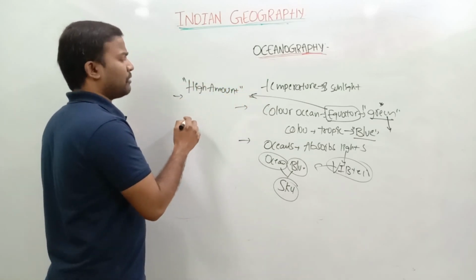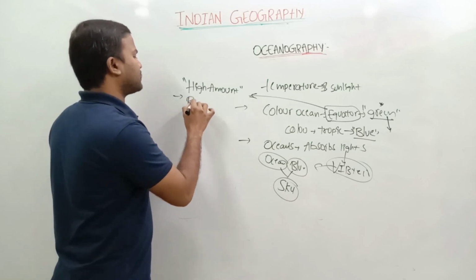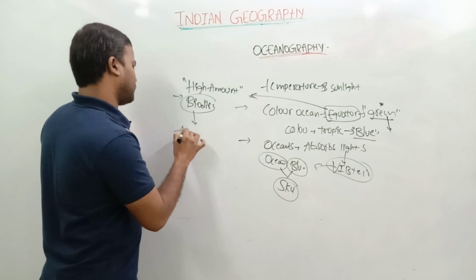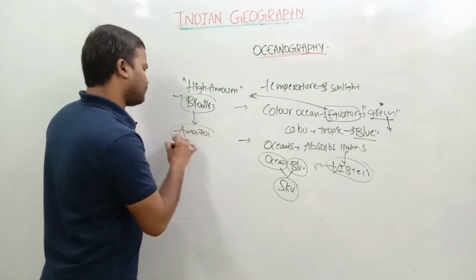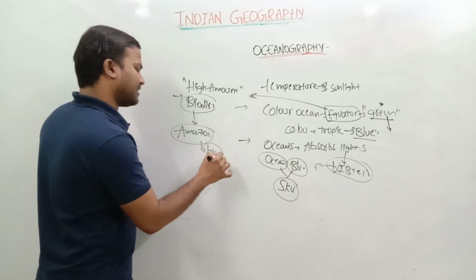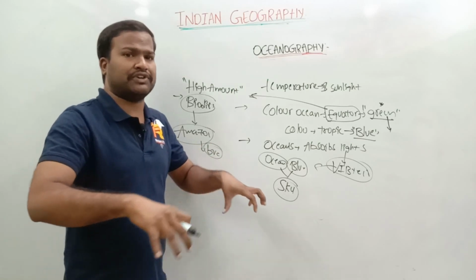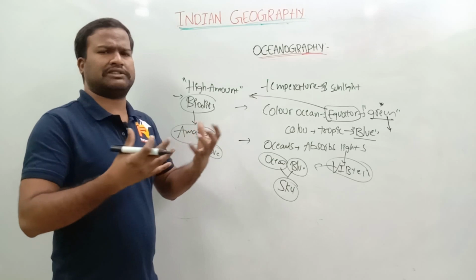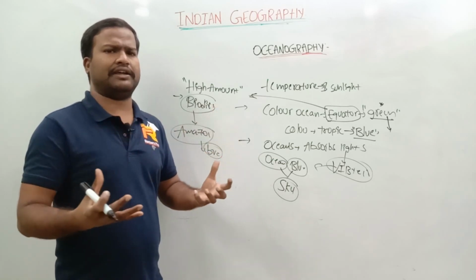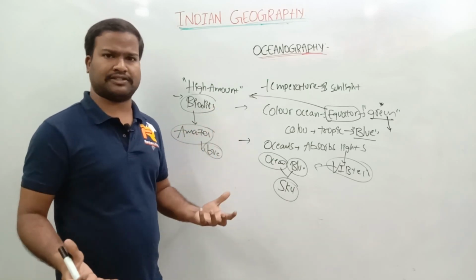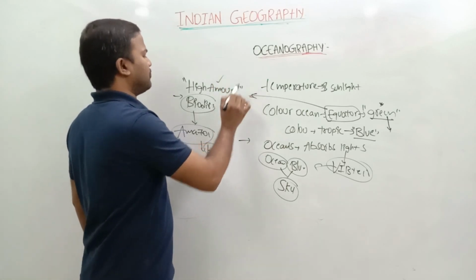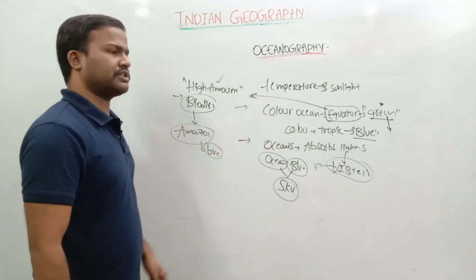Due to this high amount of rainfall, the biodiversity will be very high. If you take the Amazon example, the Amazon forest is located in Brazil, on the equatorial belt. The Amazon forest is very famous for biodiversity, with a thick forest and widely diverse animals and plants. So like that, due to a high amount of water, high biodiversity will be there.